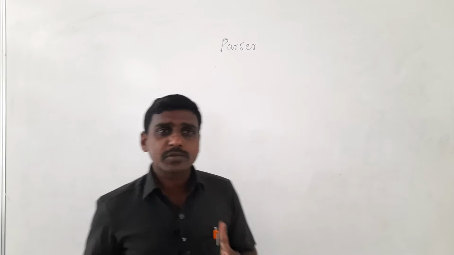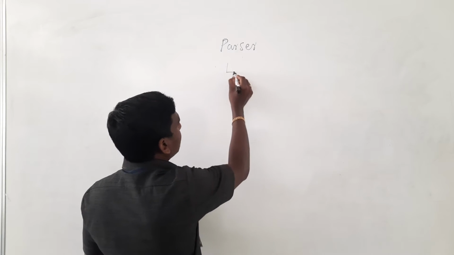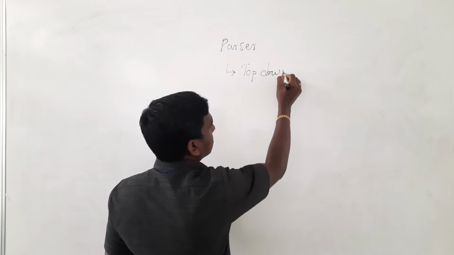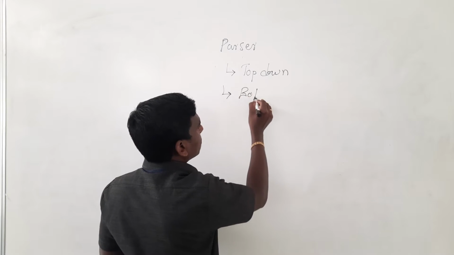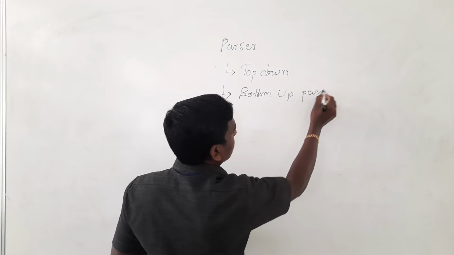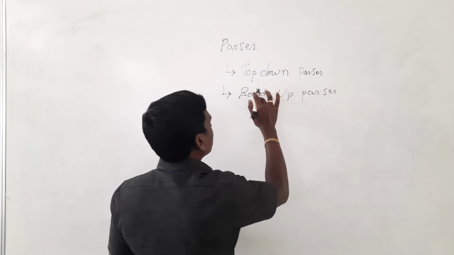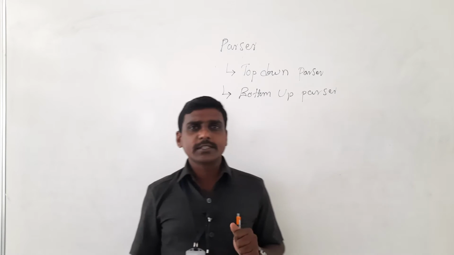There are two very important types of parser. One is we can parse the input by a top down parser, and another one is a bottom up parser. So what is a top down parser? I already taught you what a top down parser is.